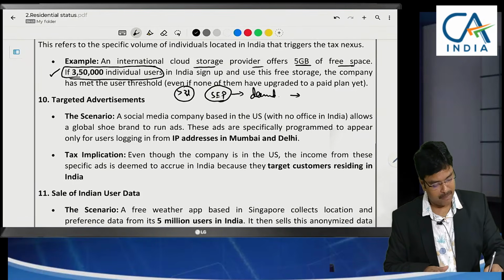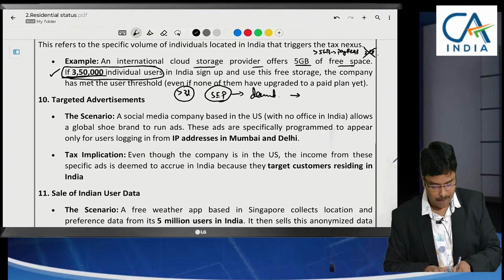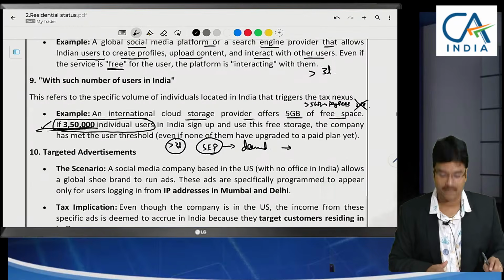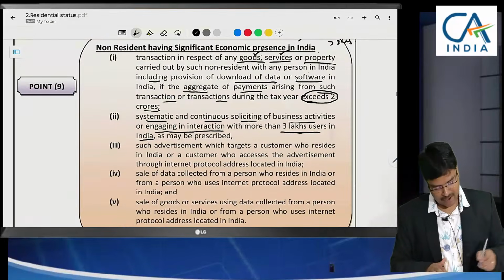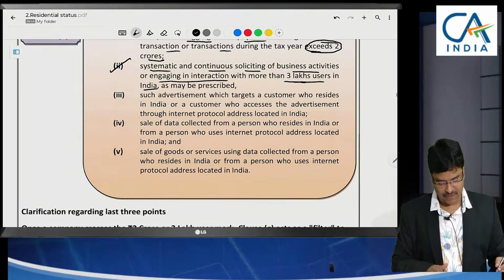Some people might use more than 5 GB and they will pay the fees. That fee will be liable. Here the 2 crores limit is not there. Whenever the number of users is greater than 3,50,000, then this will be taxed. So by this, we have completed the second point. The first and second points, we have discussed with examples.